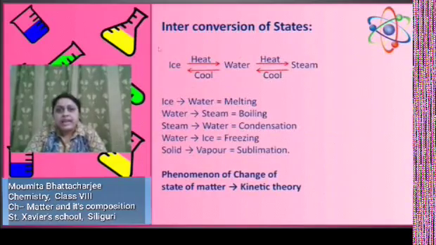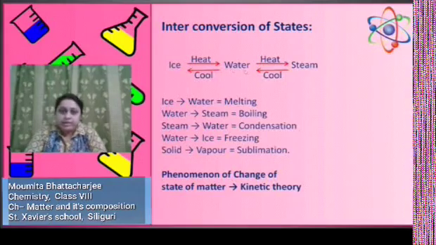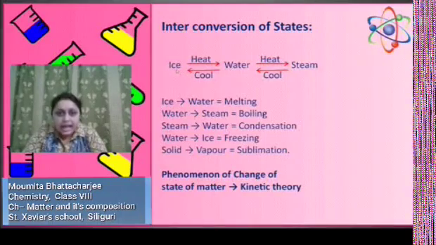Interconversion of states. Interconversion or interchange of states means the conversion of one state of matter to another state of matter. I've taken the example of water over here. Water can exist in solid state, which is known as ice, and water can exist in vapor or gaseous state, which is known as steam.